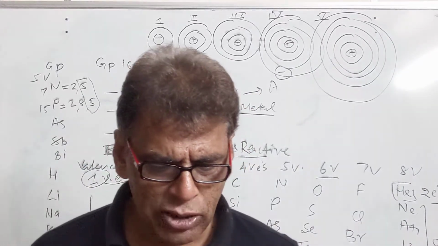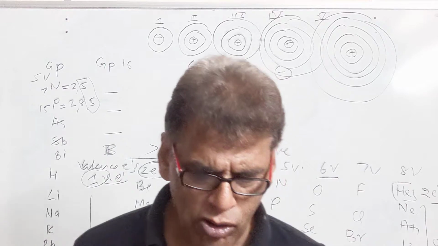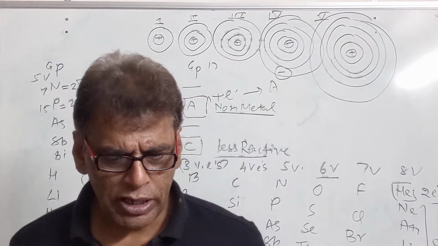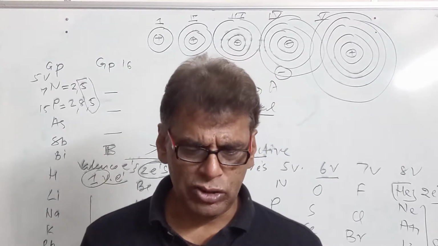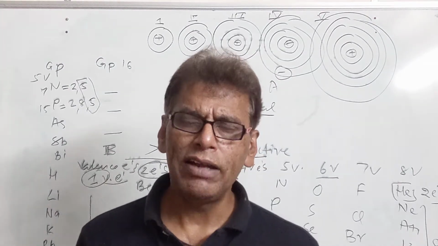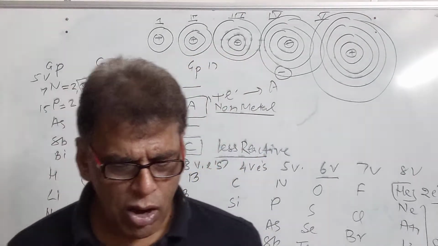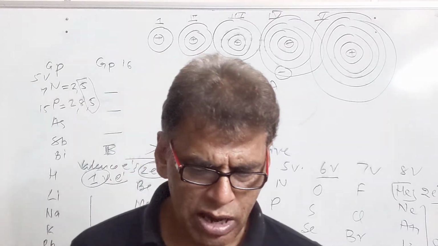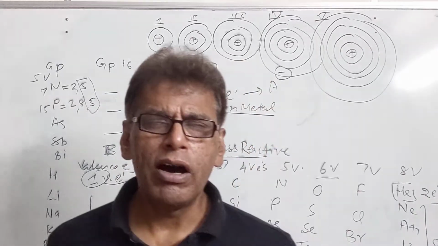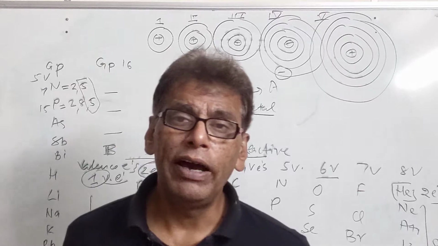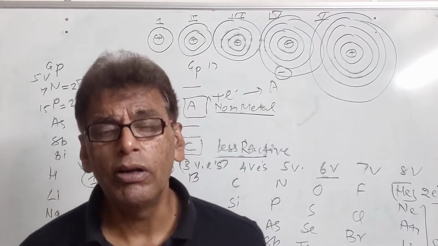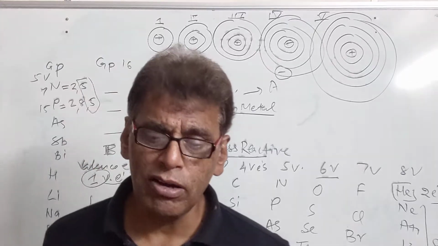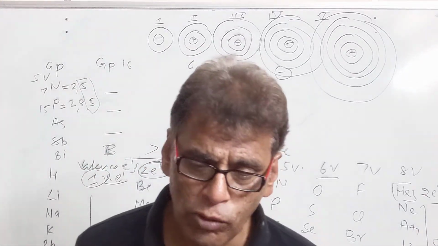Write the valency and usual number of electrons in group 18 of the periodic table. So the valency of these elements is 0, and they have 8 electrons in the outermost shell. How many horizontal rows are there in the modern periodic table? What are they called? So we have 7 horizontal rows in the modern periodic table. They are called periods. We have 18 vertical columns which are called groups.